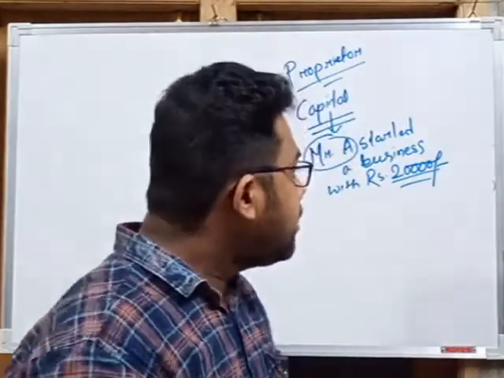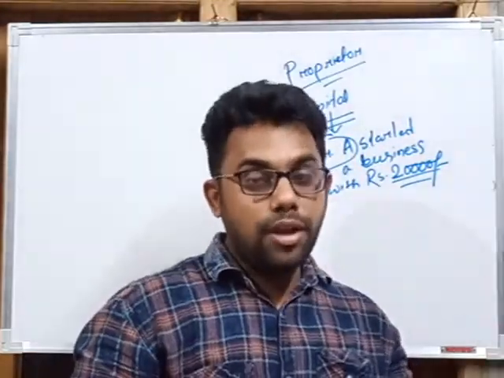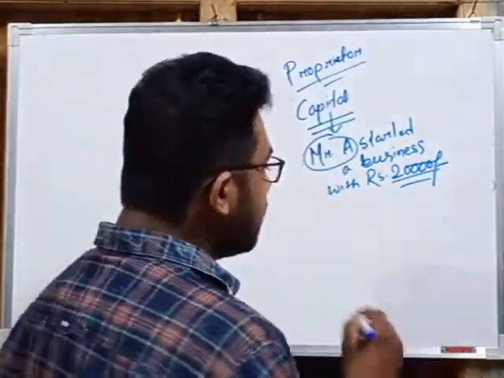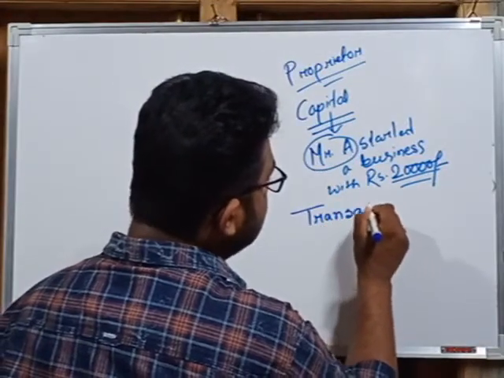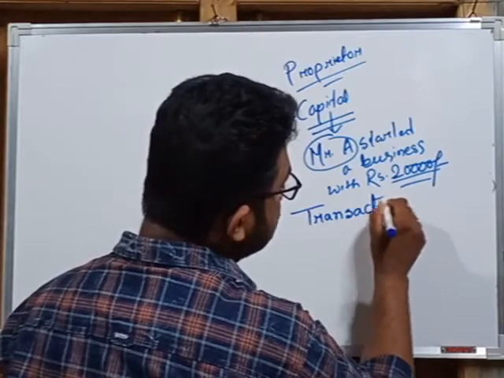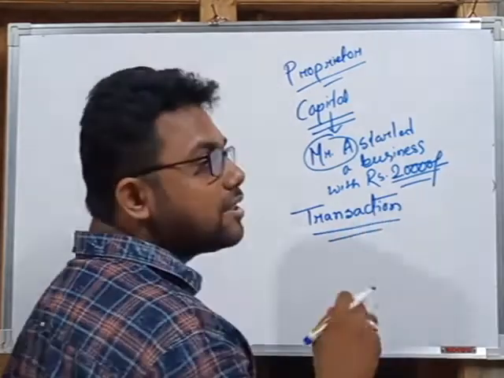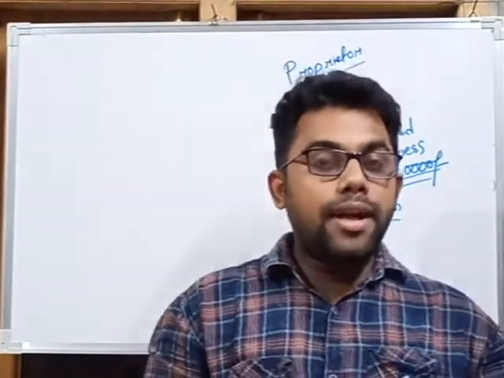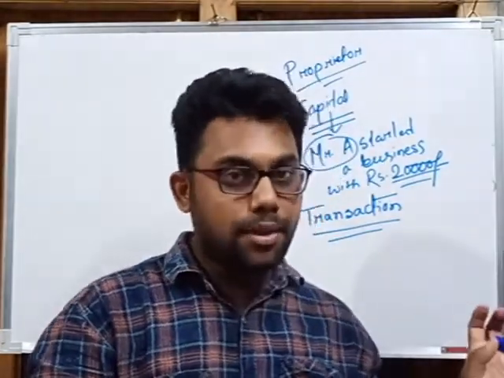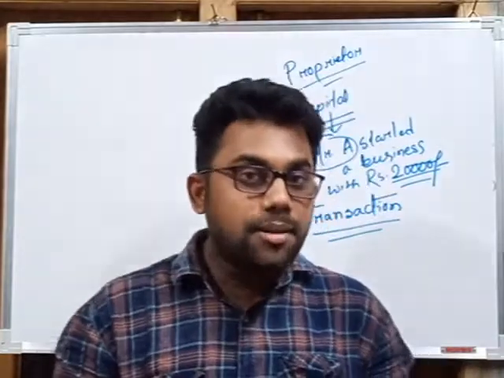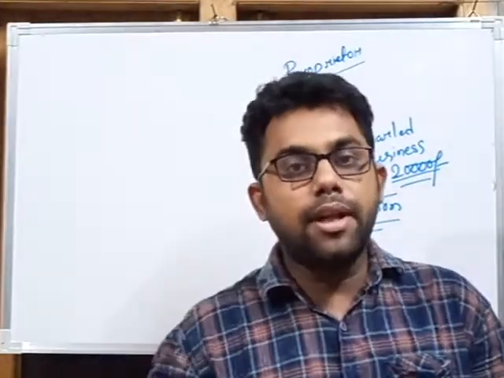Another most important term that we learned in our last class is transaction. It is the most important in our accountancy and business, because whatever we are going to record is a transaction. If we cannot measure it in terms of money, then we cannot call it a transaction. Transaction means exchange of goods and services measurable in terms of money.